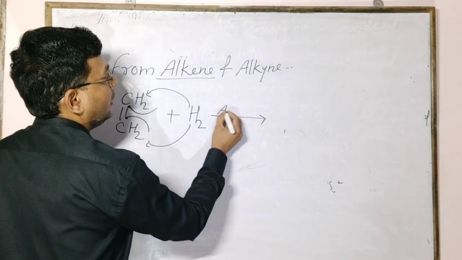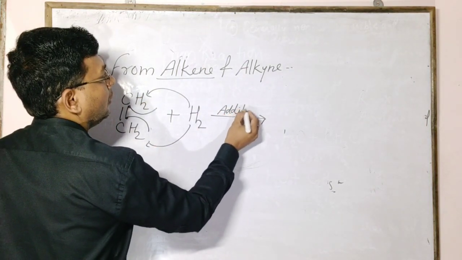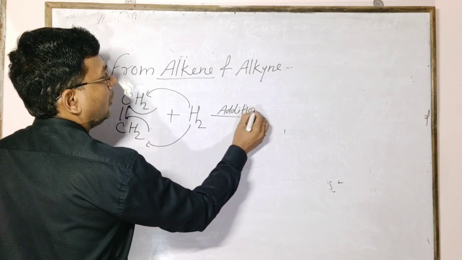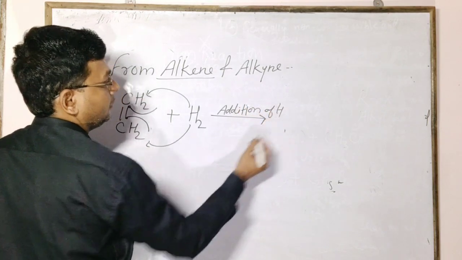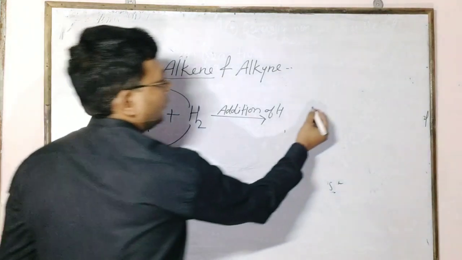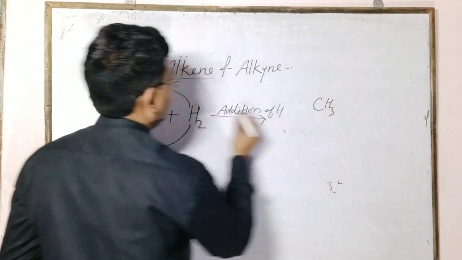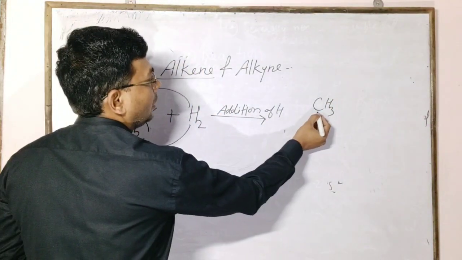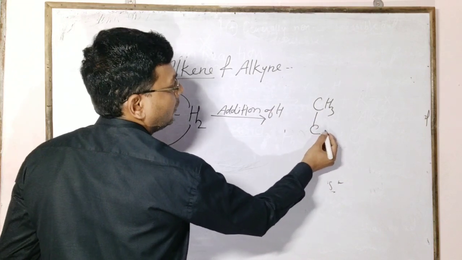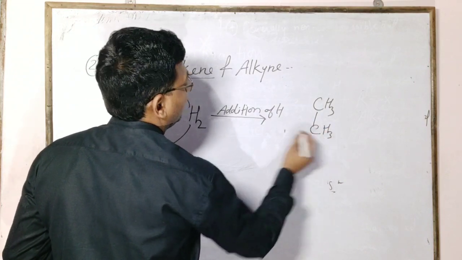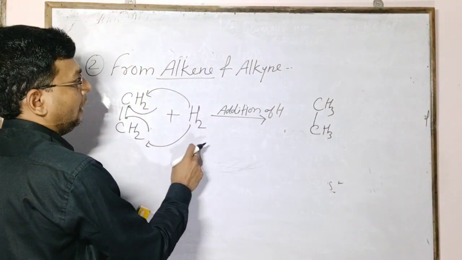So it is called addition of hydrogen. CH2 changes to CH3, the pi bond is replaced by a sigma bond, and an alkane is formed.